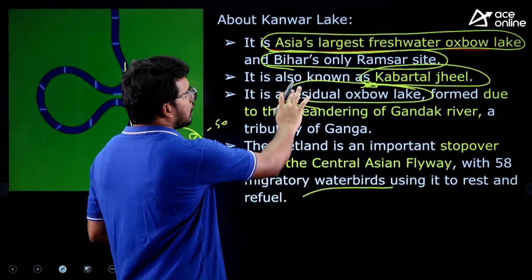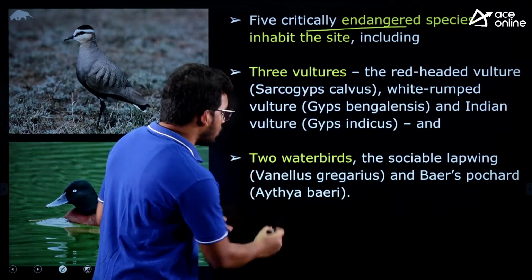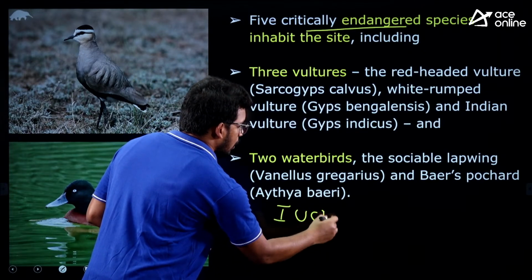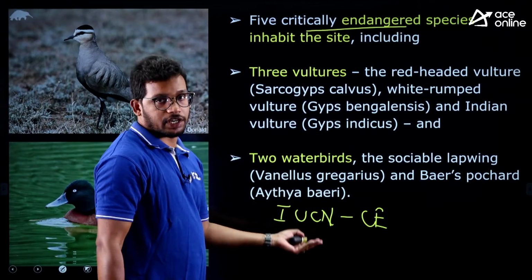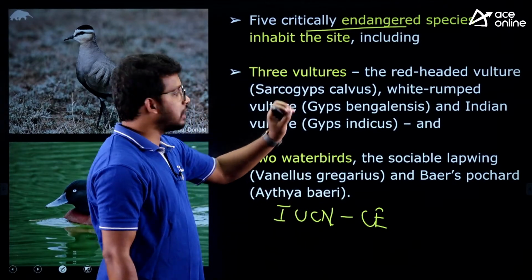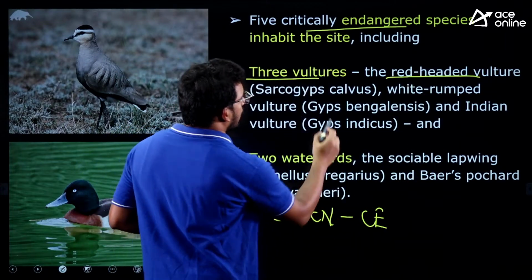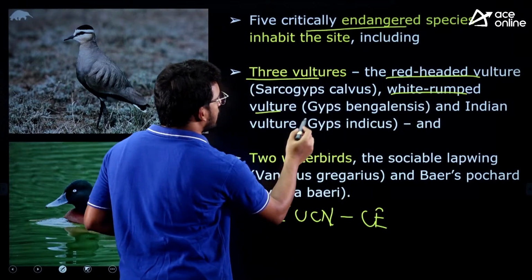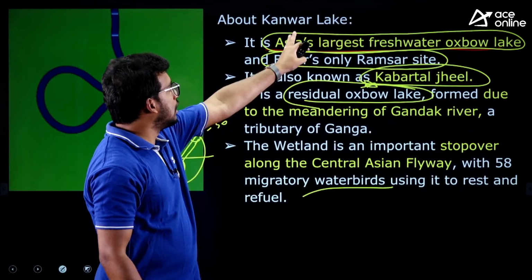In this region there are 5 critically endangered species inhabiting. In the IUCN we have the critically endangered status, one of the highest protection statuses. So there are 5 important species. 3 vultures are there: red-headed vulture, white-rumped vulture and Indian vulture. So these 3 vultures are present in this Kanwar Lake.